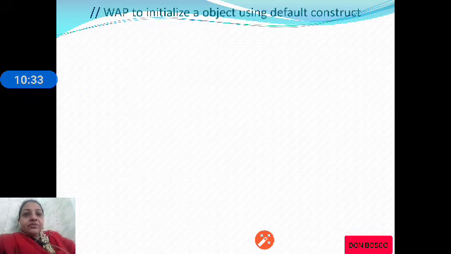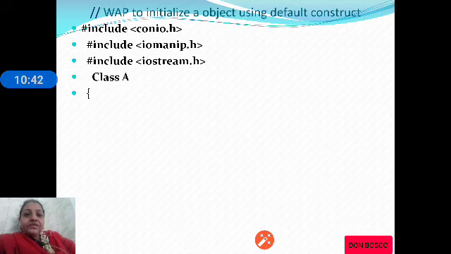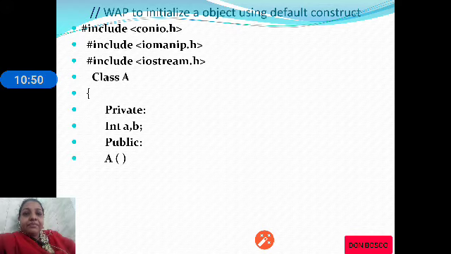Let us have a look at how we can use a default constructor in a program. We include all our header files, that is conio.h, iomanip.h, iostream.h. We are using two variables, data members a and b, and one constructor a, which will initialize a value to 10 and b value to 20.